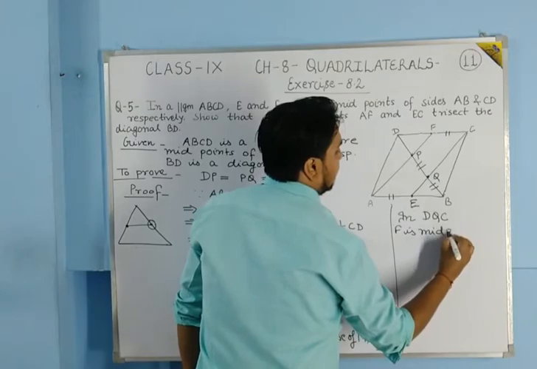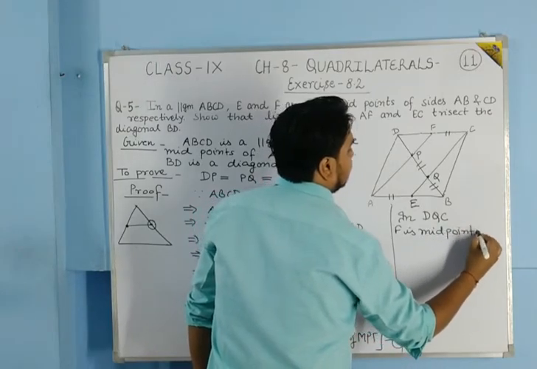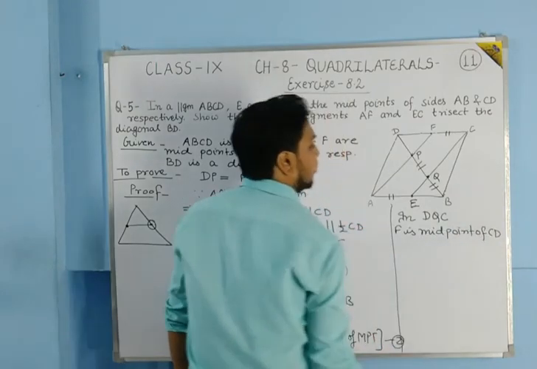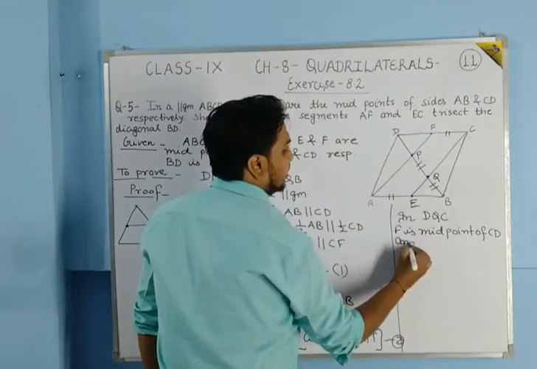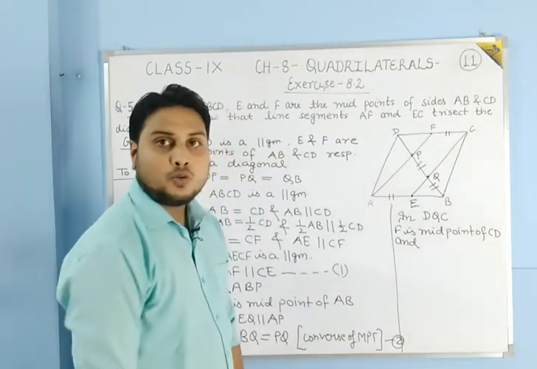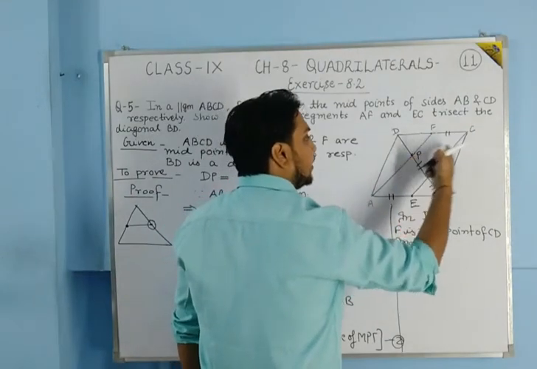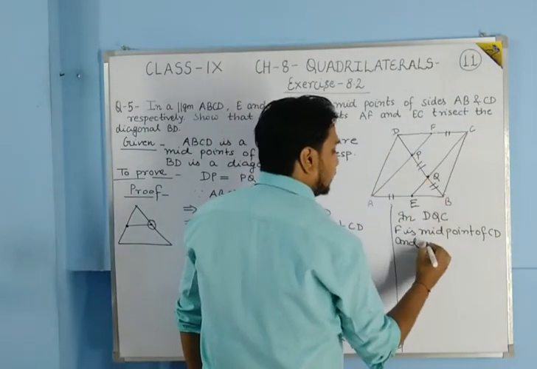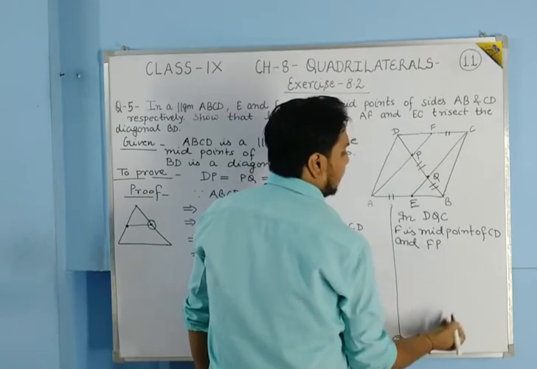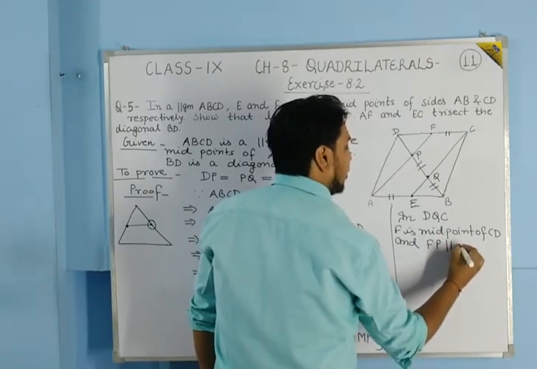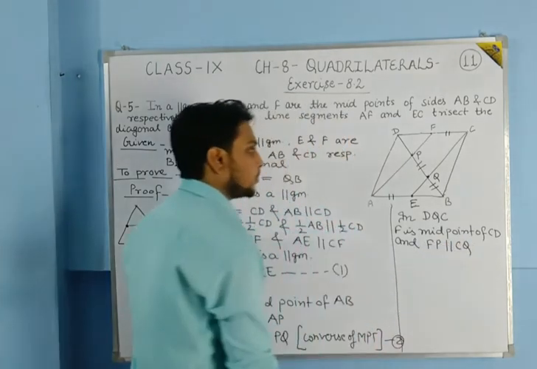F is the midpoint of CD. Okay, and also we can say that this FP is parallel to CQ.